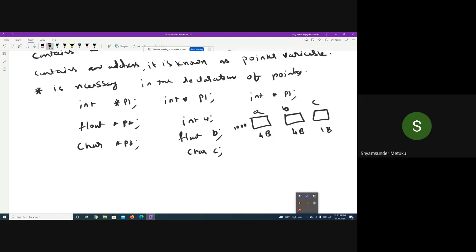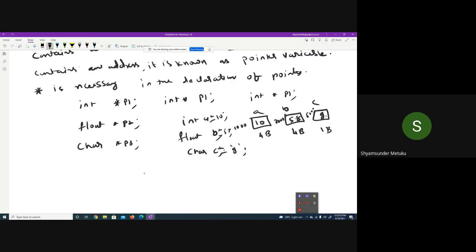Assuming this is 1000, maybe this is 3000, maybe this is 5000. Okay, fine. Then it has got garbage right now, but let me write this is a 10. This is maybe 5.3, something like that. Maybe this is some character g. Anything is okay. So this is 10. This is 5.8. This is g.